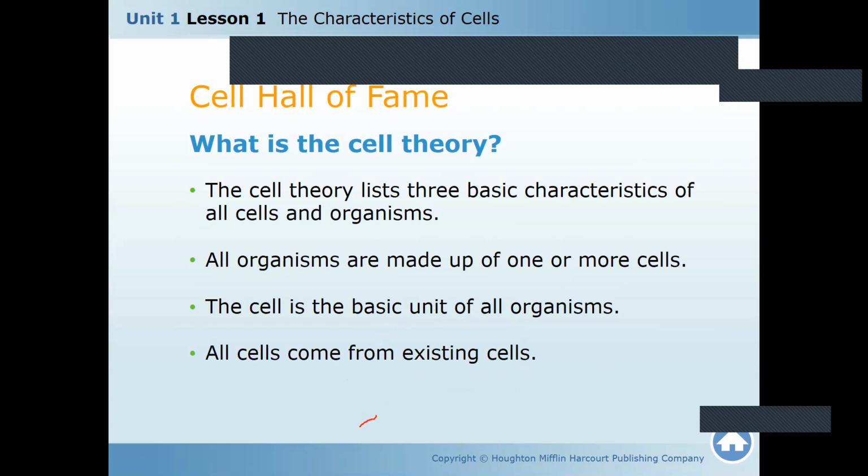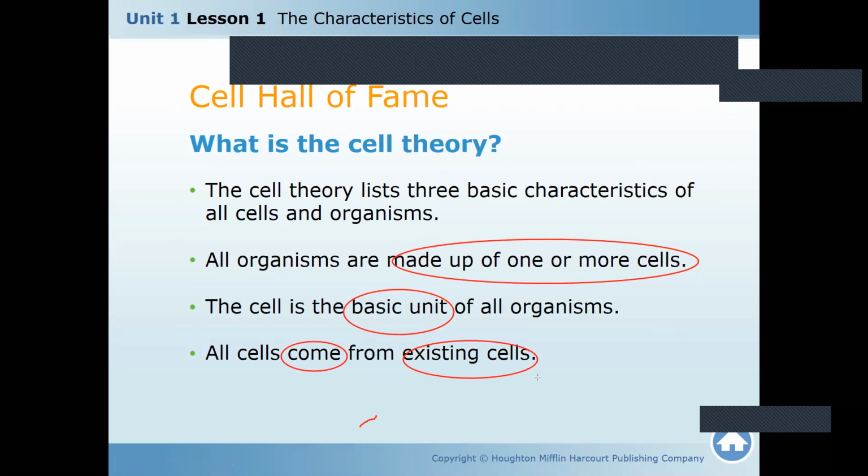All cells come from existing cells. Okay, so now this theory I will ask you to read for me or say without seeing it. First, let me repeat. The first point: remember, made up of one or more cells. Second one, remember, basic unit. Third one, they come from existing cells. That's it.